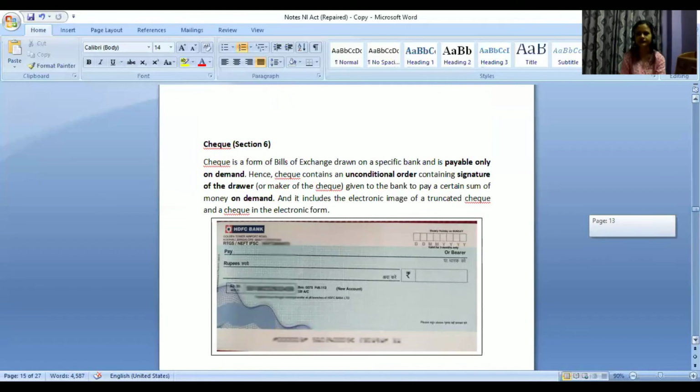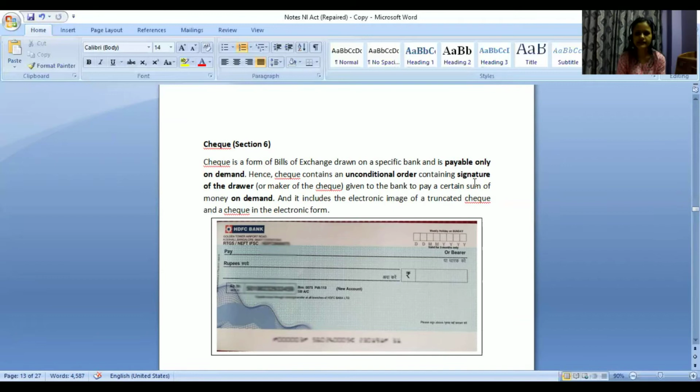So check is defined under section 6. It is a type of bill of exchange only, and it is payable only on demand. Even though a date is mentioned over here, we know under the NI Act it's valid for 3 months, but it is our responsibility to demand payment or demand clearance of the amount. It is what? It is an unconditional order. There will be no conditions attached. Whenever the person is claiming the money by depositing the check, it has to be cleared by the bank.